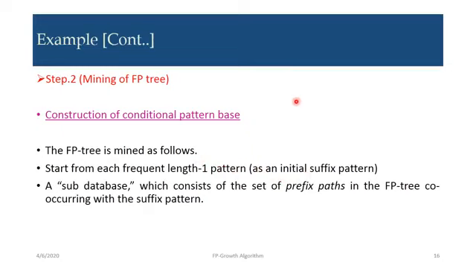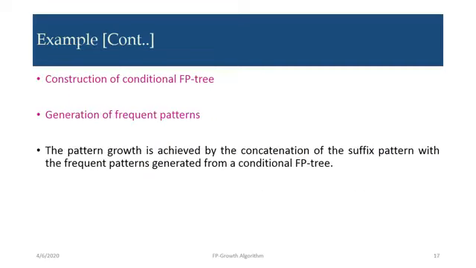Now once you are done with the FP tree, step 2 is mining of the FP tree. First, construction of the conditional pattern base. The FP tree is mined as follows. Start from each frequent length one pattern, that is, as an initial suffix pattern, and form a sub-database which consists of the set of prefix paths in the FP tree co-occurring with the suffix pattern. Second is construction of the conditional FP tree.